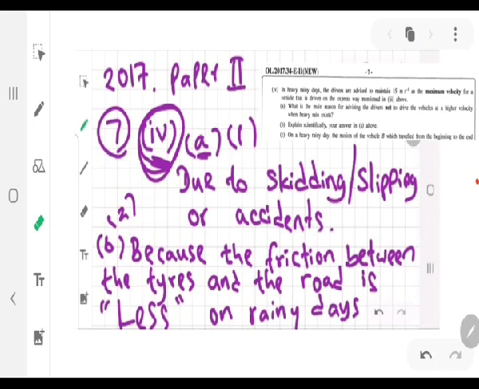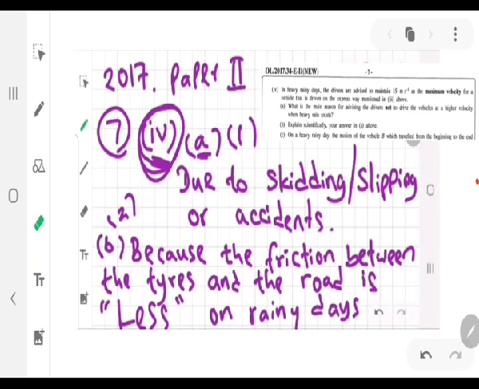So there's only 1 mark about it in this question. From that you will have an answer. A very short answer is what they are expecting. Due to, I use the word due to. You can write because of also. Because of or due to skidding or slipping, or due to slipping, or we can say due to skidding of vehicles, or it can cause accidents. Basically all those answers are correct.